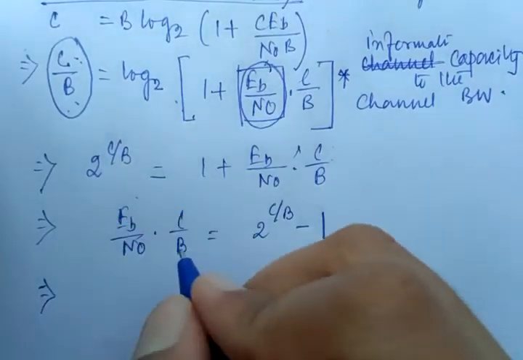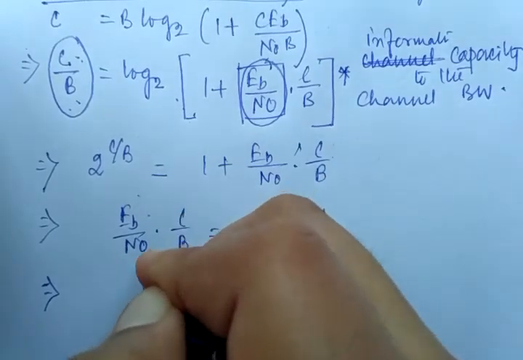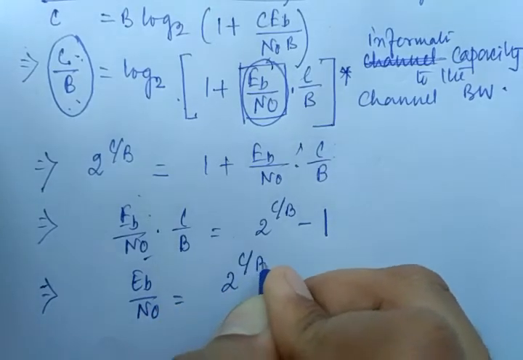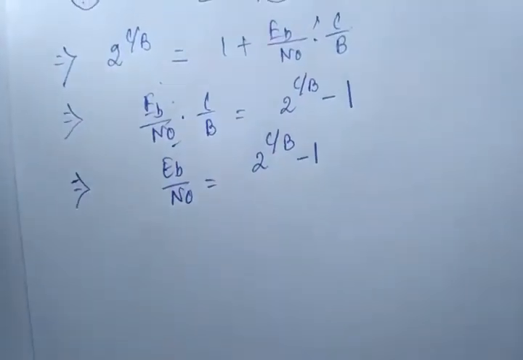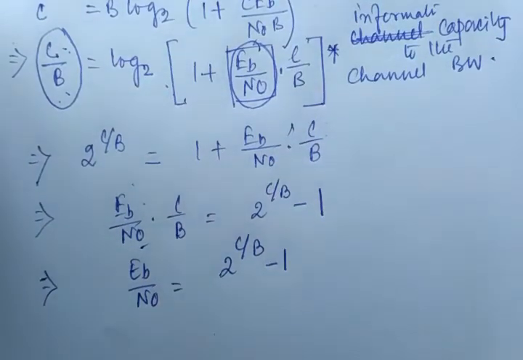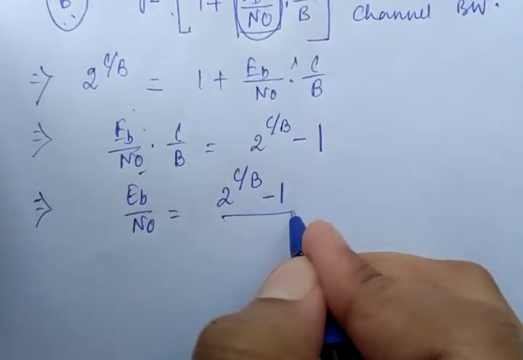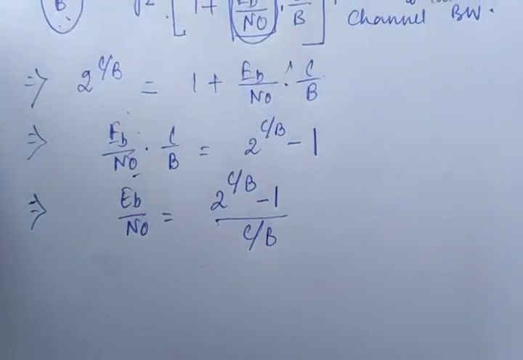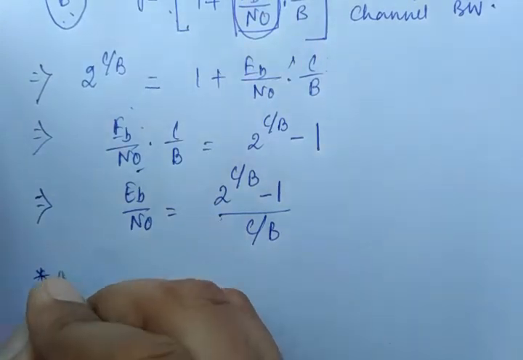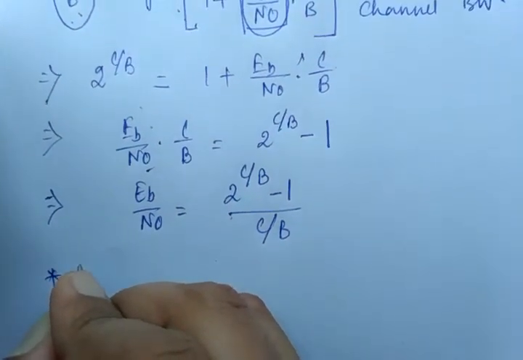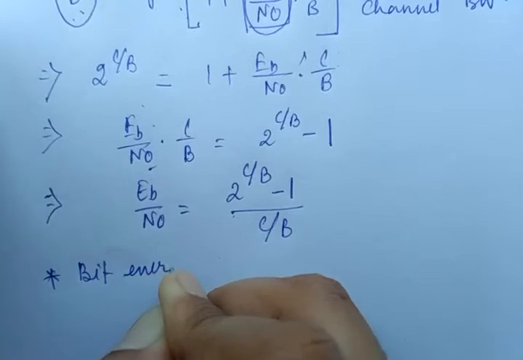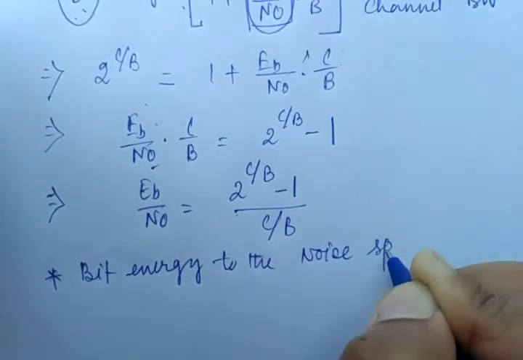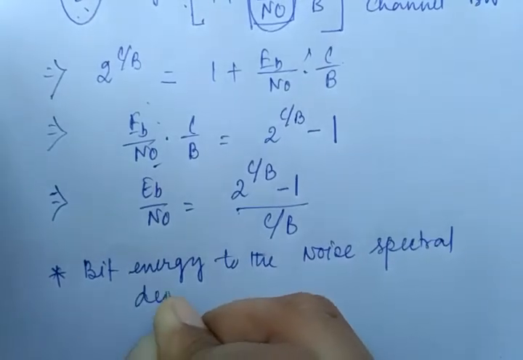And from this equation we can easily calculate the bit energy to the noise power spectral density, that is Eb by N0 equal to 2 to the power C by B minus 1 divided by C by B, right? So this is the expression, I am just writing over here, this is a very important expression of bit energy to the noise spectral density,